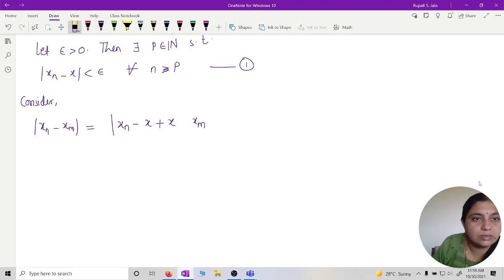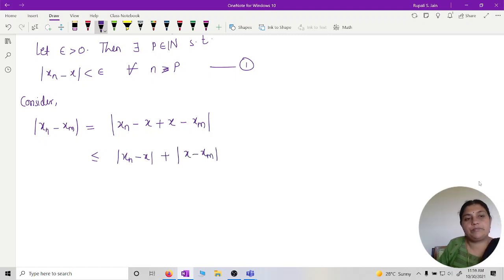Plus minus x, which is less than or equal to mod of x_n minus x plus mod of x minus x_m. So consider n, m greater than or equal to p here. Then let n, m be greater than or equal to p.